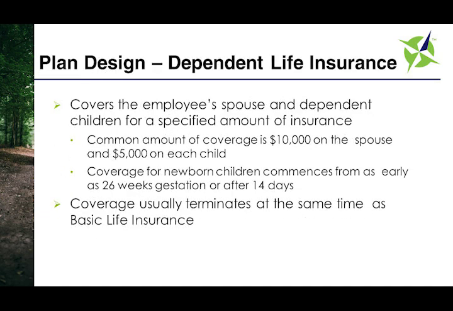Benefit plans can often include features like dependent life insurance, which covers the plan member's eligible spouse and dependent children. It's common for plans to include $10,000 to $20,000 for a spouse and up to $5,000 to $10,000 per child. Typically, children are covered from birth, but some plans do cover from 26 weeks gestation, or some plans from 14 days from live birth.